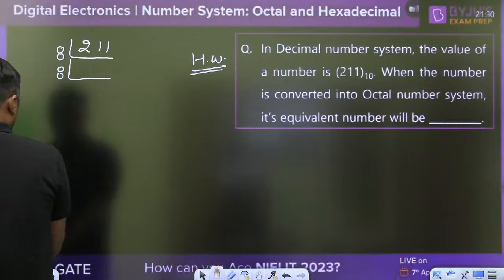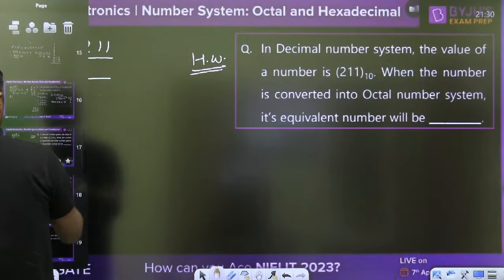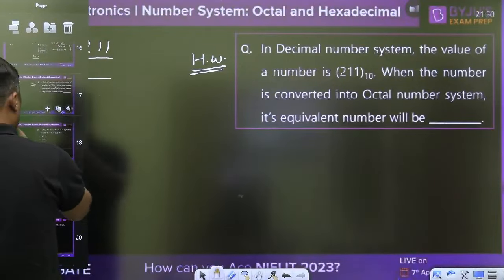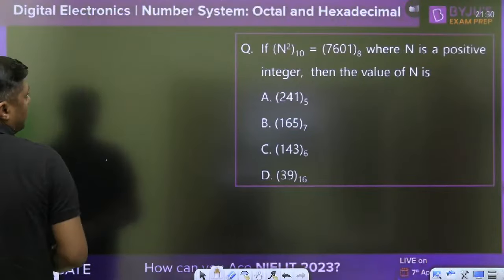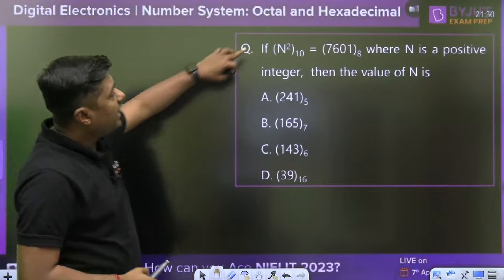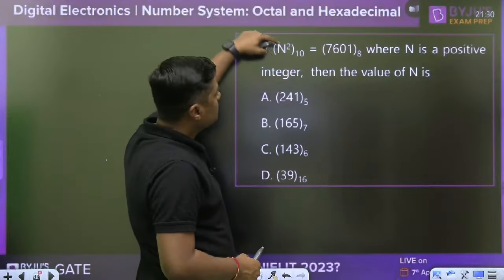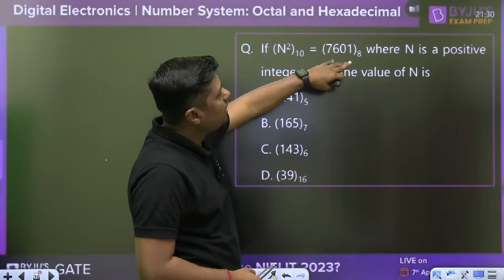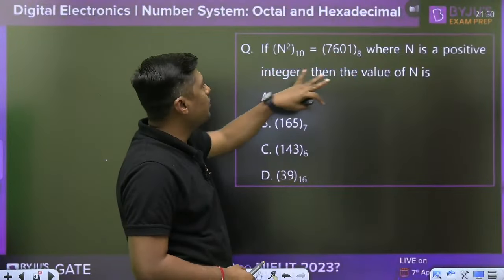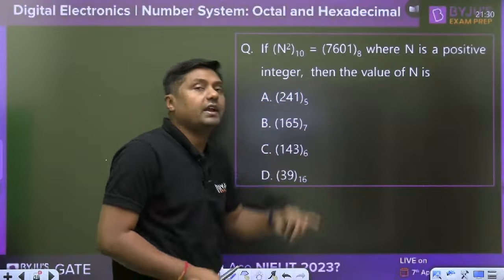Now, very simple, convert it into octal. Then, this question, tell me, n square base 10 is equal to 7601 in base 8, where n is a positive integer, then the value of n is.